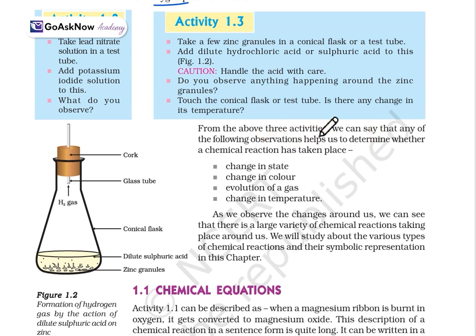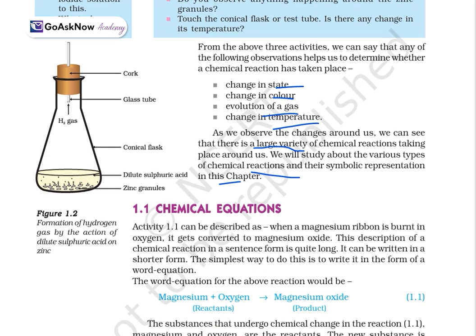So from the above activities, we can say that the observations are change in state, change in color, evolution of a gas, and change in temperature. These are the basic things which we have observed, and all of these come under chemical reactions and changes. As we observe the changes around us, we can see that a large variety of chemical reactions are taking place around us. We will study the various types of chemical reactions and their symbolic representation in this chapter. Here, firstly, we have introduced chemical reactions, how they take place, how they take place experimentally, and how we can relate them to day-to-day life.